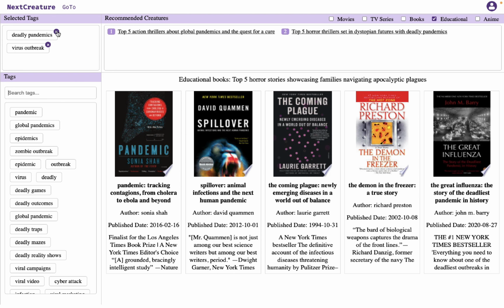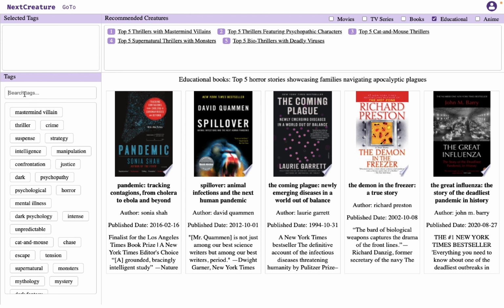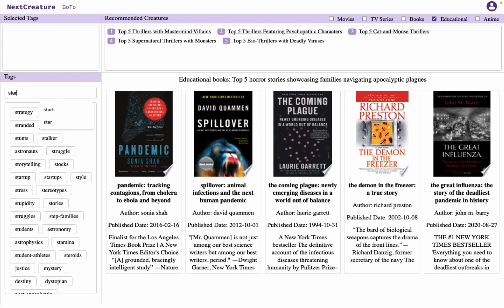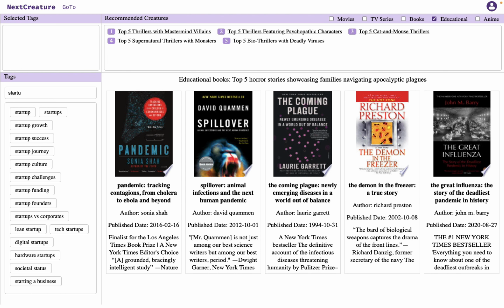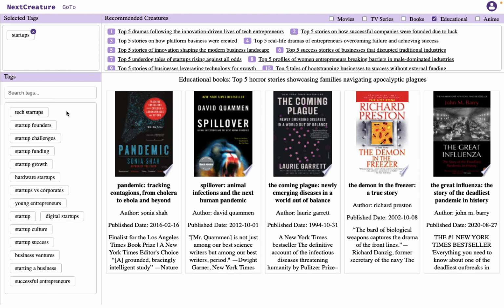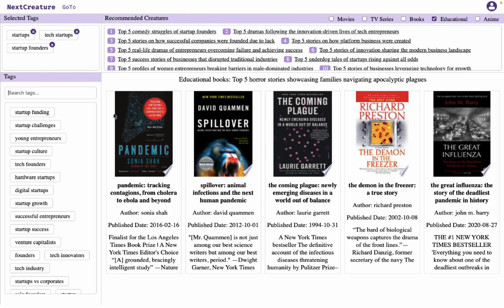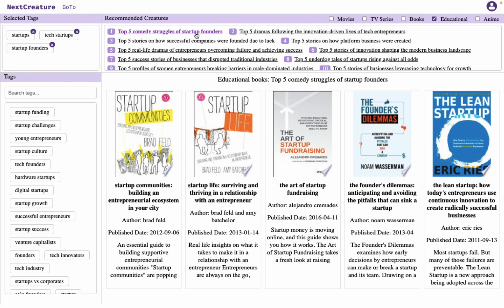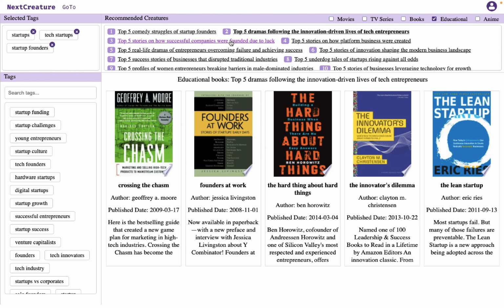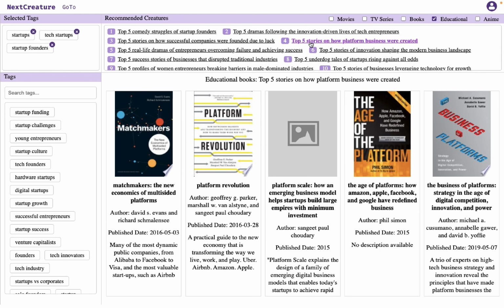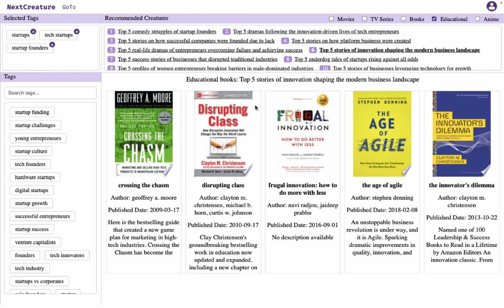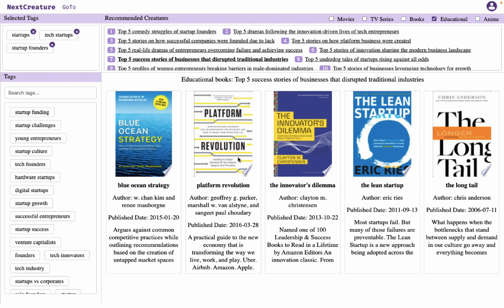And let me show you the last example here that is related to startups. I just like the books in this section, so I pick startups, tech startups, startup founders, and then I may start clicking on the collection titles suggested, and those are quite interesting books related to the startup world. Okay, that might be it.